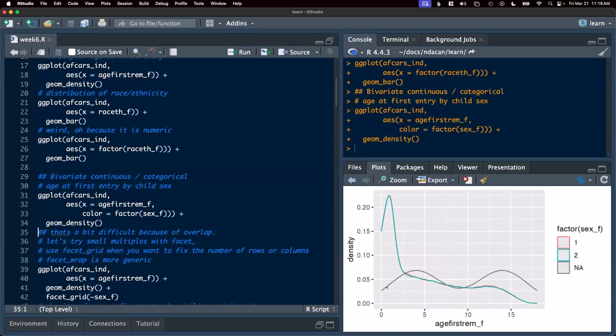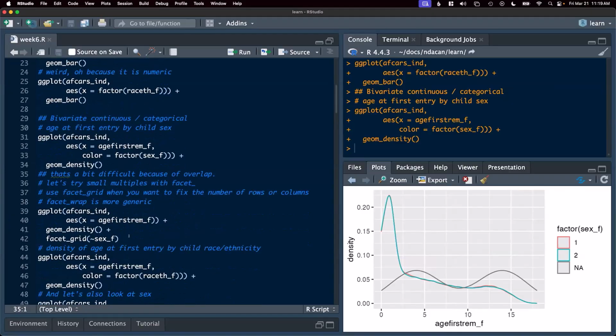Okay, so now we have 3 density plots. We have the salmon colored line for factor sex is 1, the blue line for factor sex is 2, and then this gray line for the missing values, which we don't have a lot of. There are not very many missing cases in this data. But again, a density plot will show it to us as the proportion of the data, so it may not be as informative as a histogram might be in this case.